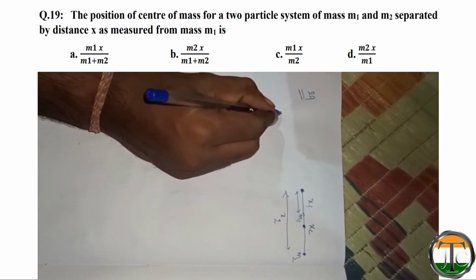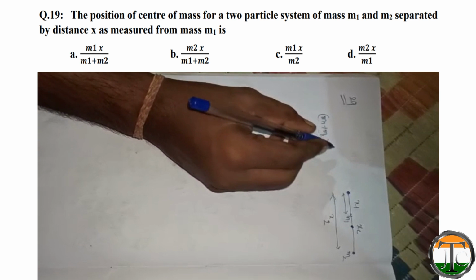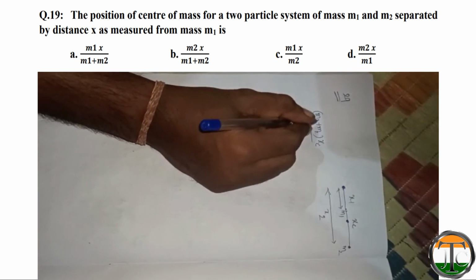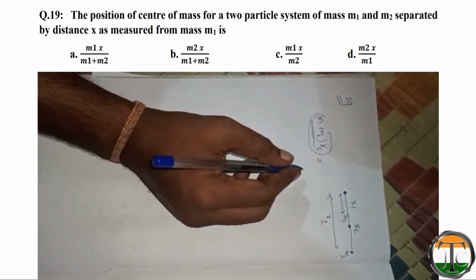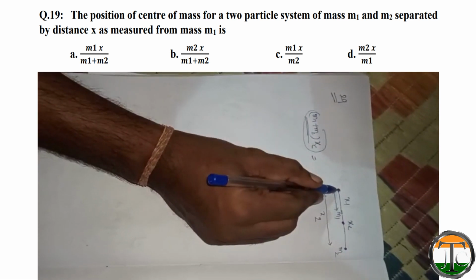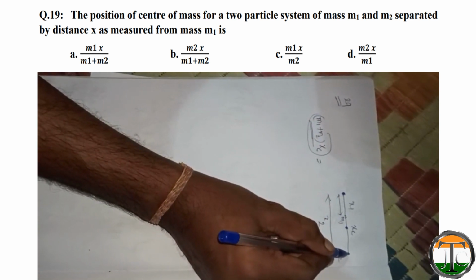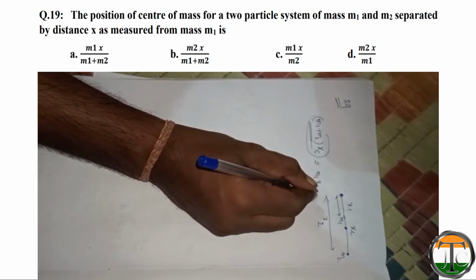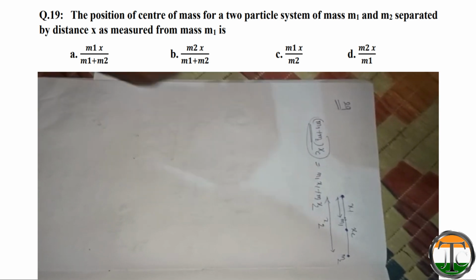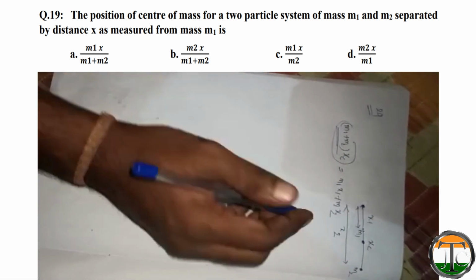So we have the formula: (m1 plus m2) into xc. The moment of m1 plus m2 with respect to the center will be equal to the moment of m1 with respect to origin plus the moment of m2 with respect to origin. So m1 x1 plus m2 x2. This is the general formula. But here what is given?